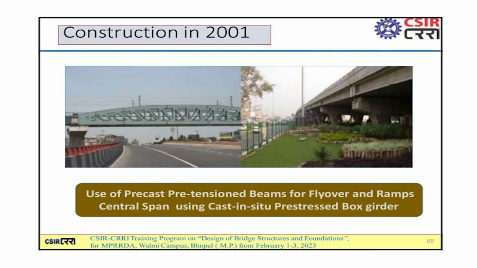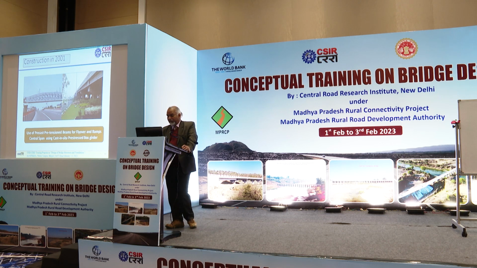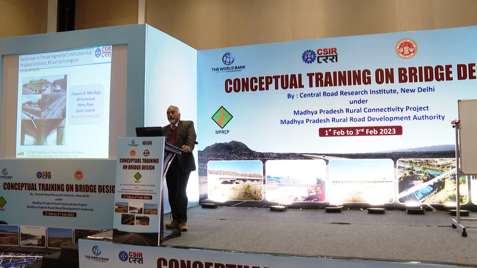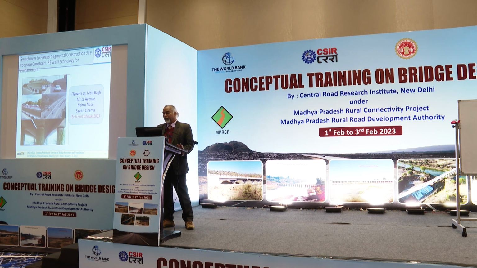In 2001, use of precast, pre-tension beams for flyovers or ramps, with the central span using cast in situ pre-stressed box girder, were done. Then we switched over to precast segmented construction due to space constraints, and Reinforced Earth technology was adopted for the embankments in Delhi. Flyovers at Moti Bagh, Africa Avenue, Nehru Place, Service Tema, Britain Chowk were constructed.